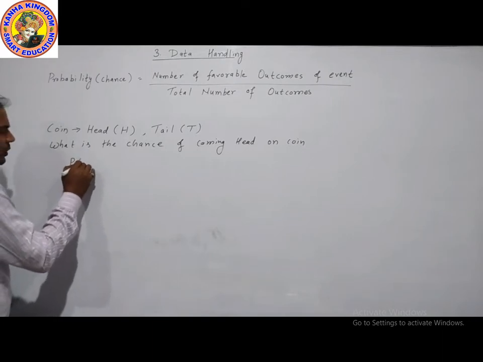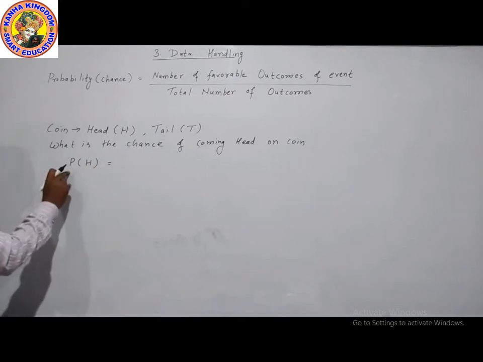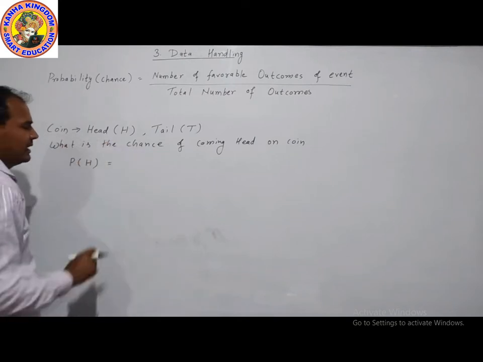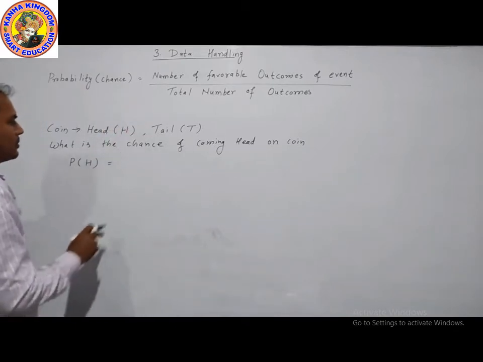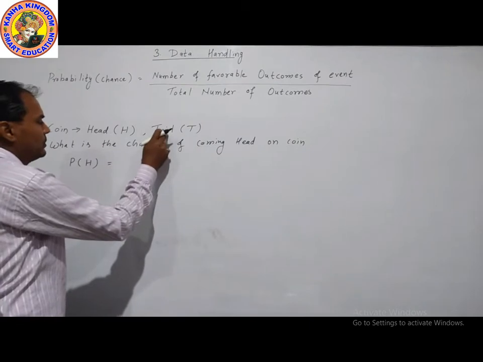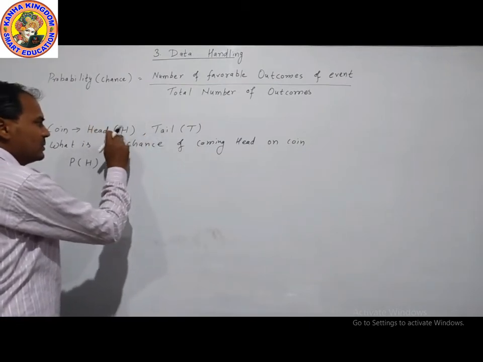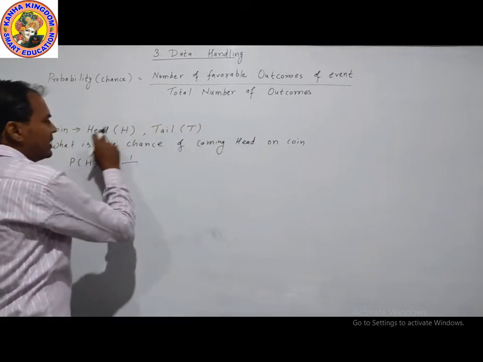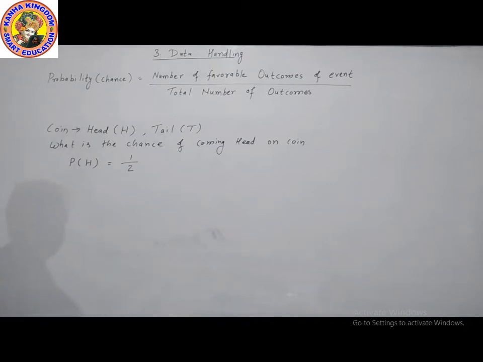Probability for finding head, chance means probability for coming head. The formula is number of favorable outcomes. There are two combinations, head and tail. The favorable is only one. Total number of outcomes, 1 and 2, there is 2. This is the example of a coin.